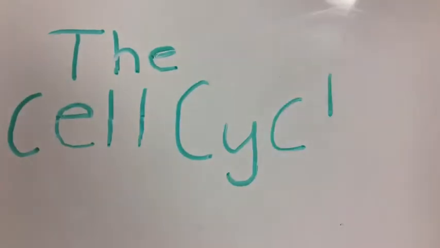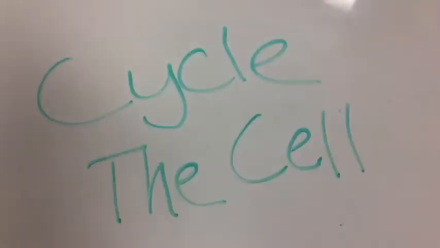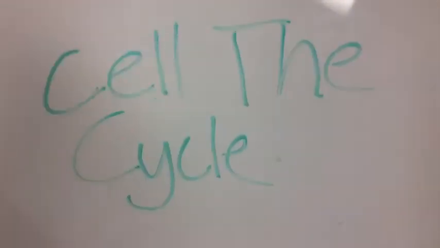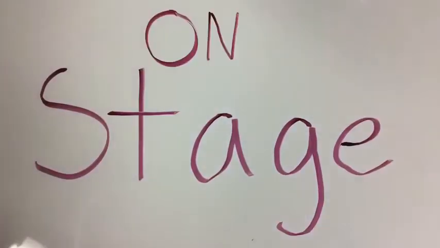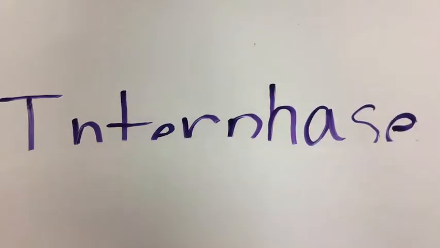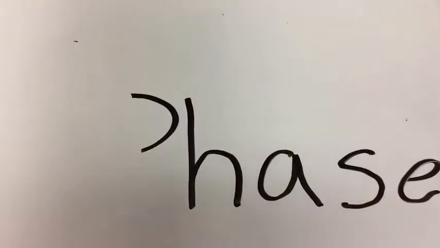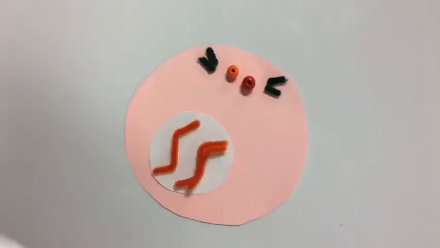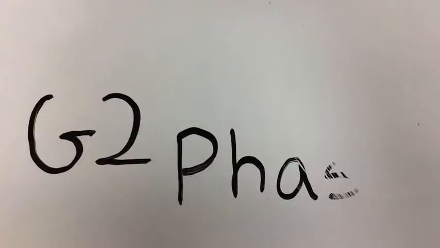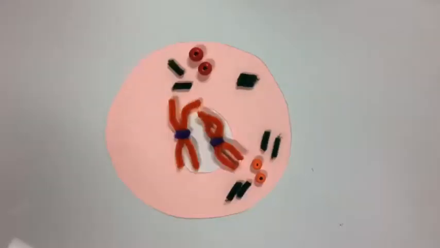Let's talk about the cell cycle. This process is very important in order for cells to grow and replicate. The first stage of cell reproduction is interphase, which takes the longest out of all the phases. In the G1 phase, the cell grows and organelles duplicate. During the S phase, DNA is replicated. 2 chromatids are formed and held at the centromere. The last phase of interphase, the G2 phase, is where protein is synthesized, ATP is produced, and centrioles replicate.